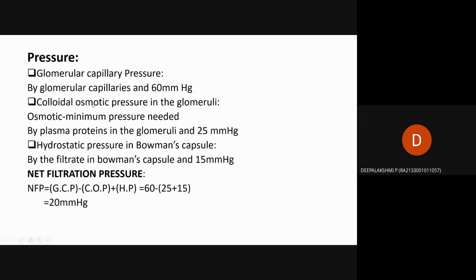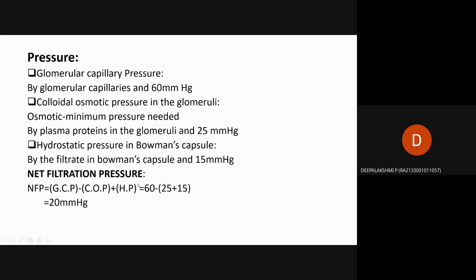Then colloidal osmotic pressure in the glomeruli; osmotic pressure means the minimum pressure needed for the filtration. Here the pressure is created by plasma proteins, the proteins present in the plasma, which create a pressure equal to 25 mmHg. Then hydrostatic pressure in Bowman's capsule: after filtration in the glomerulus, the filtrate comes to Bowman's capsule and creates a pressure equal to 50 mmHg.